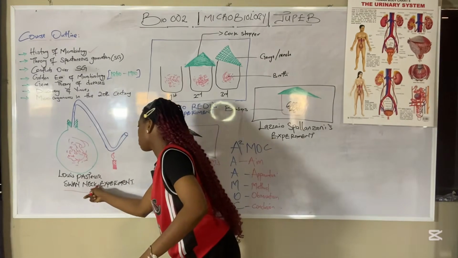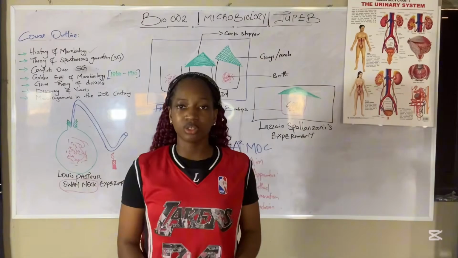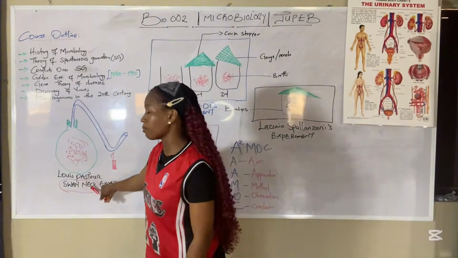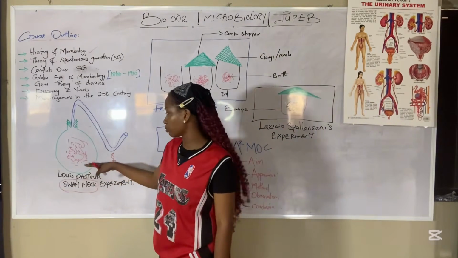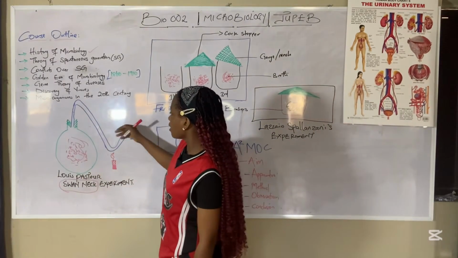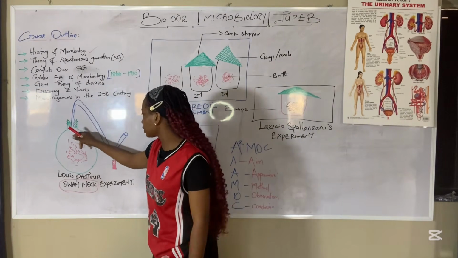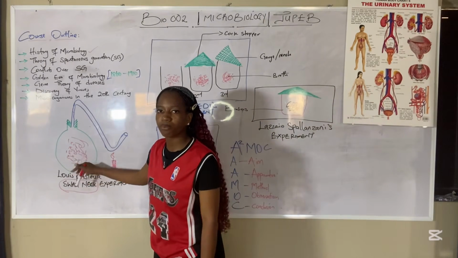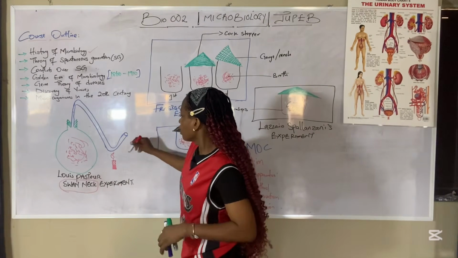They can ask you, what experiment or method did Louis Pasteur use to disprove the theory of spontaneous generation? That's the swan neck experiment. This is the setup of the experiment: he made this space where air could not enter through this. He filled this place with broth, after boiling the broth, then he was boiling here.